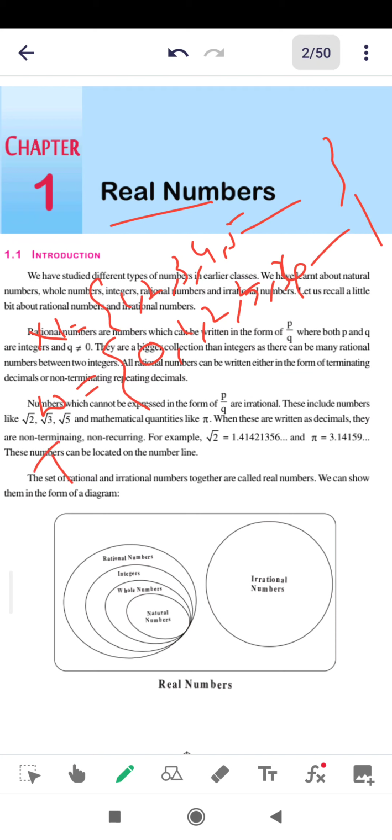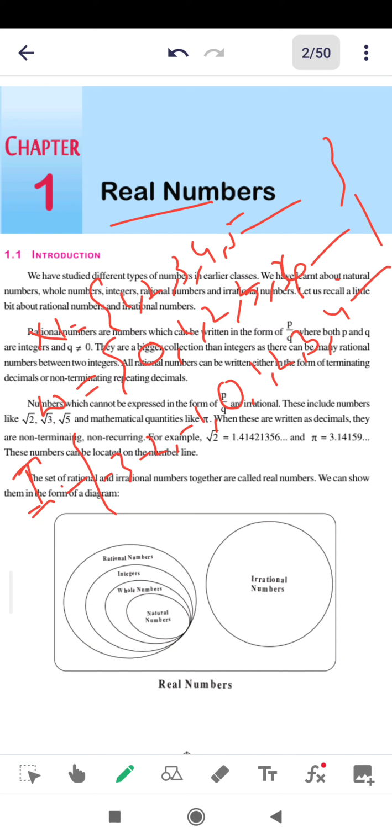If I represent integers with I, it includes negative numbers, 0 and positive numbers. Integers contain 0, on the right side 1, 2, 3, 4 and so on, and on the left side minus 1, minus 2, minus 3, and so on up to infinity.